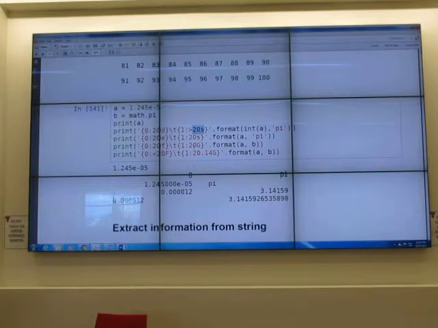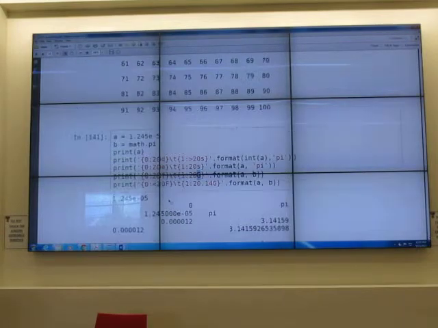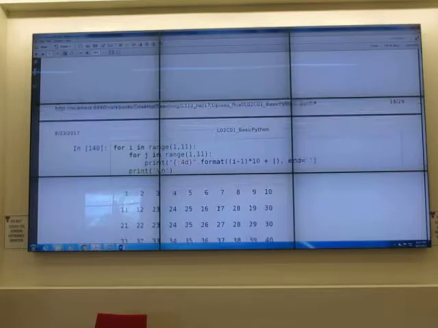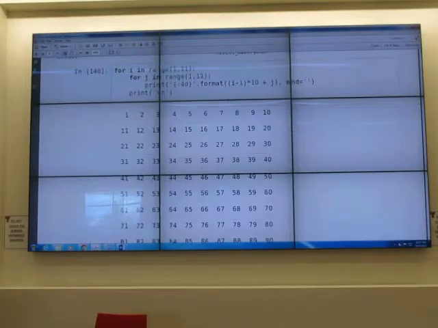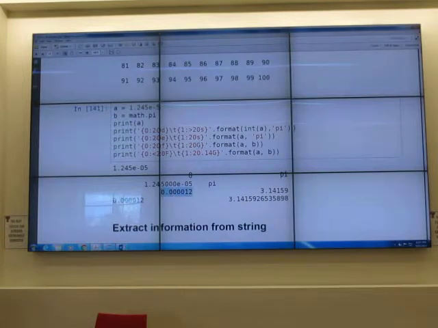G. So right now I put A and B. A goes into the first curly braces, B goes to the second curly braces, right? A is that number, B is pi, but I put it as float and as G. G is, I think, general format. Yes, that's for G. So that's what I get. When I put dot 14, it has 14 digits after the dot. You try more at home, let's move on.